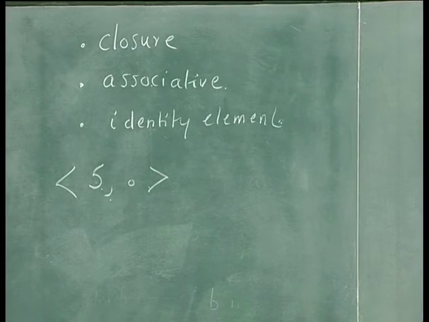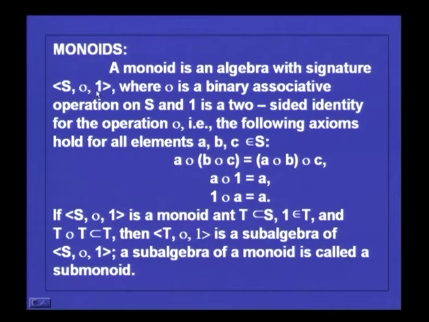A monoid is an algebra with signature S dot 1, where dot is a binary associative operation on S and 1 is a 2-sided identity for the operation dot. That is, the following axioms hold for all elements A, B, C belonging to S. A dot B dot C is equal to A dot B dot C, this is the associative property. Then 1 is a 2-sided identity. So, A dot 1 is equal to A, and also you have 1 dot A is equal to A. In this case, the algebra is called a monoid.